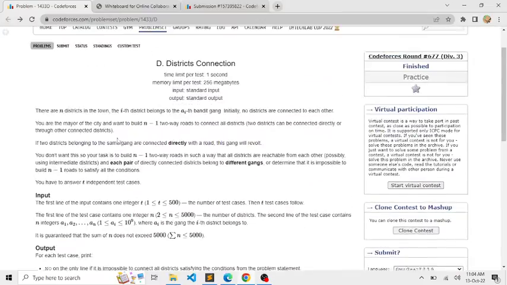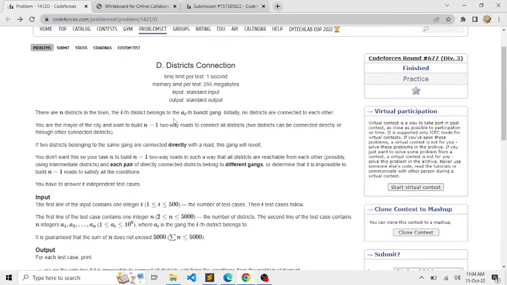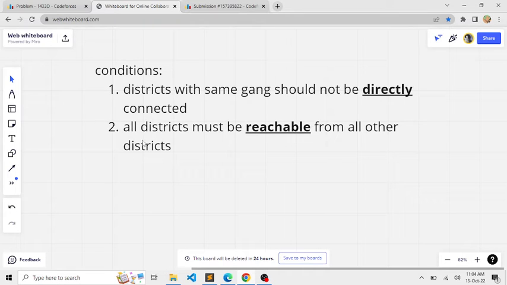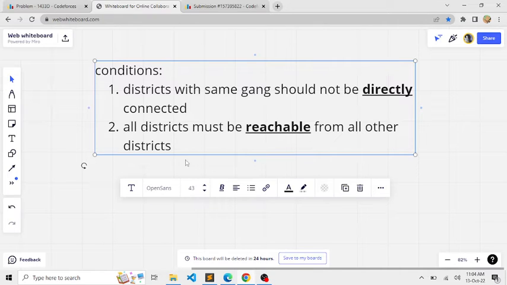Let's discuss the approach and the observations on the whiteboard. So again, the two conditions they are asking us to satisfy are: the districts with the same gang should not be directly connected, and all the districts must be reachable from all other districts. Districts are basically array indices, and gangs are the array values.